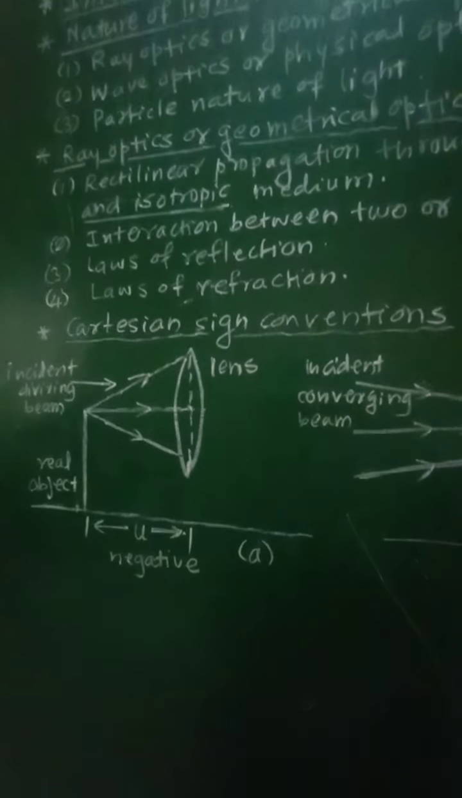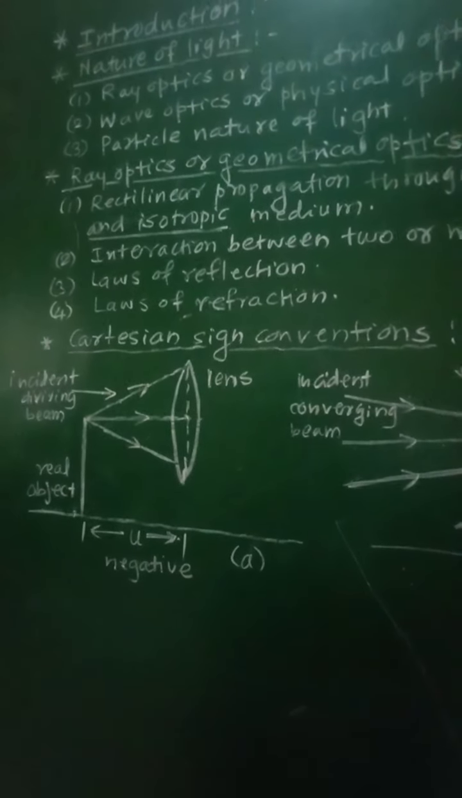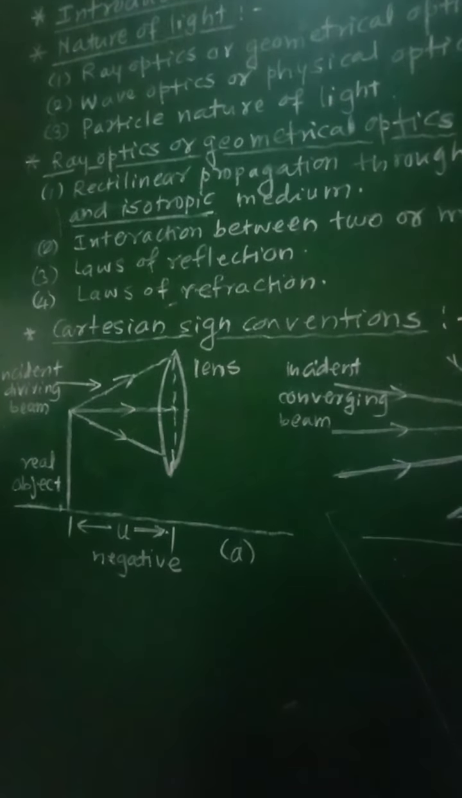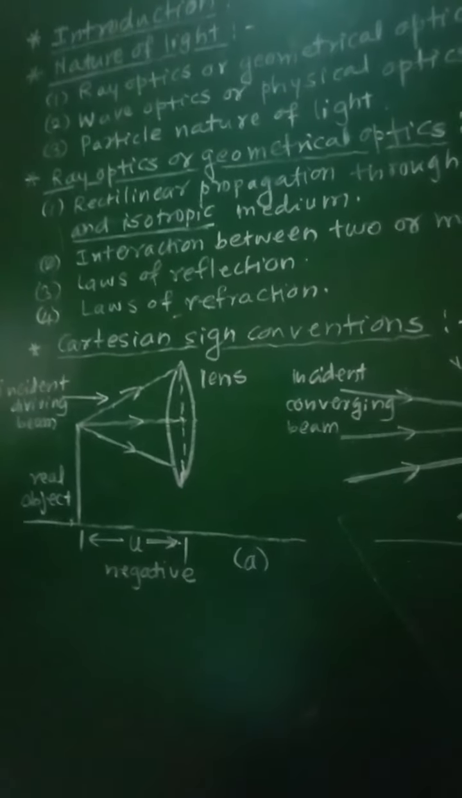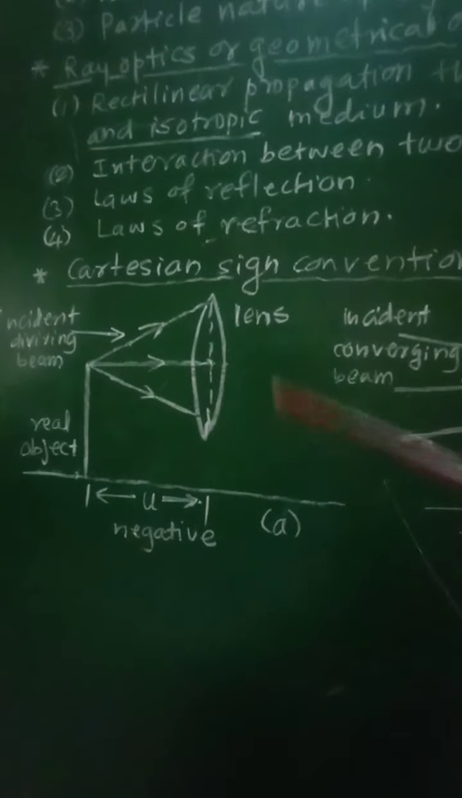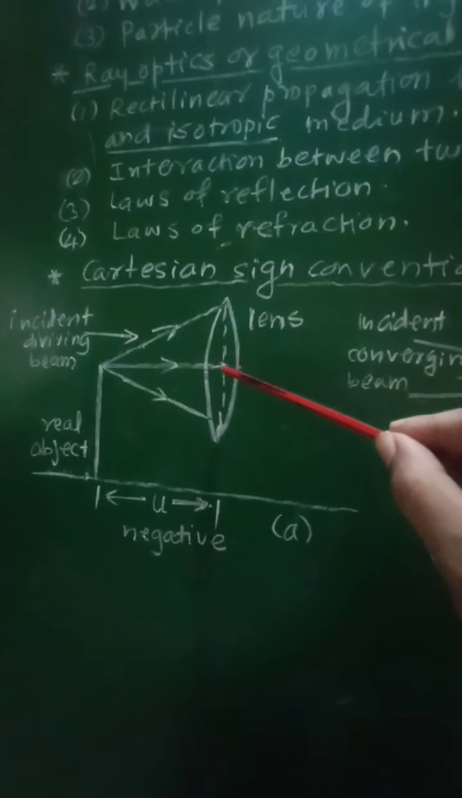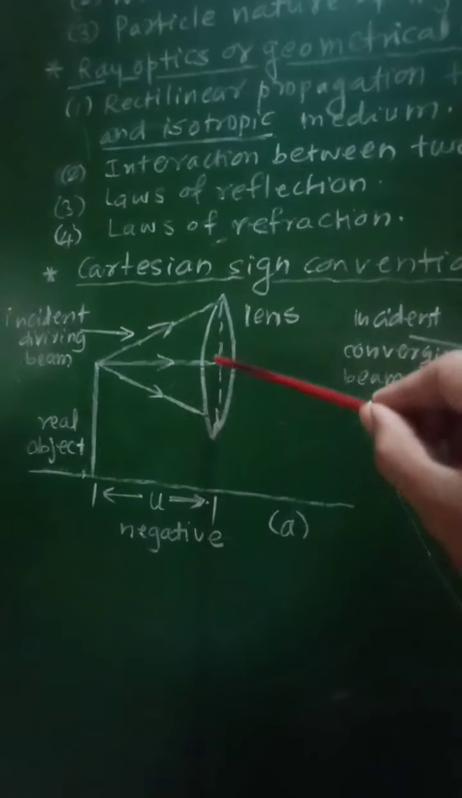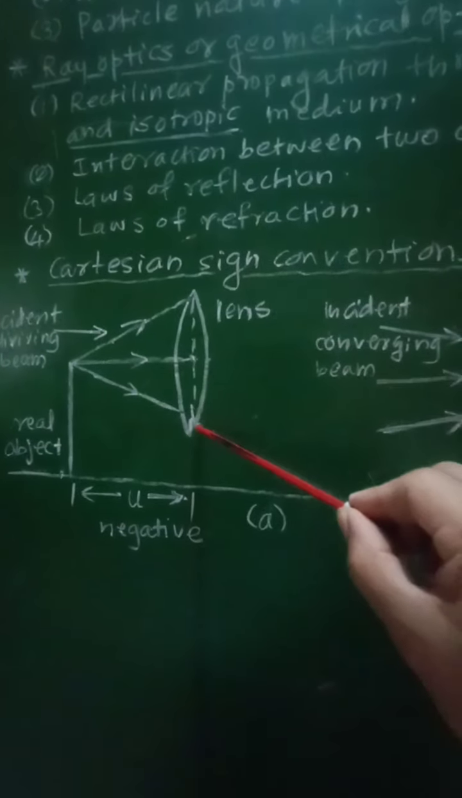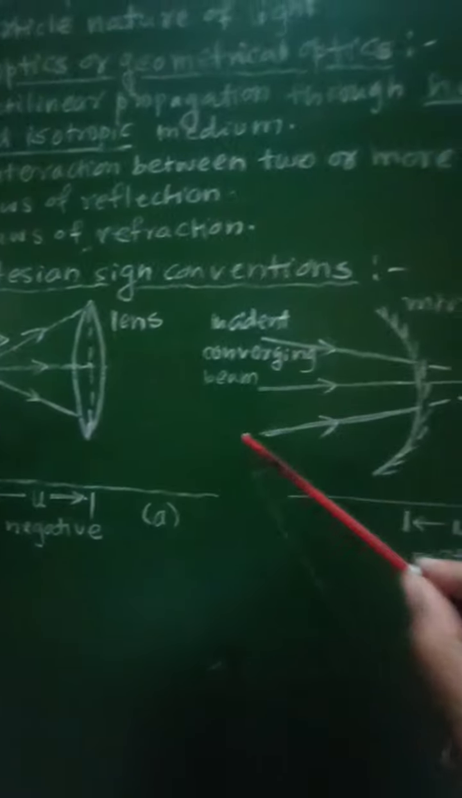Similarly, the distances above the principal axis are taken as positive and the distances below the principal axis are taken as negative. So if you consider this principal axis, then above it the distances measured will be taken as positive and below it they will be taken as negative, for lenses as well as mirrors.